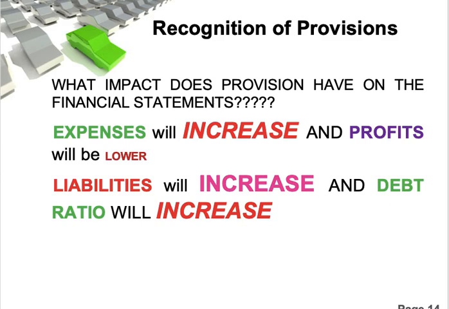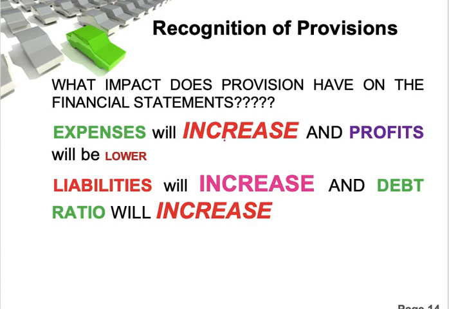Now, this is what I have explained. What is the impact to your financial statement? Because when you recognize a provision, as I explained on income smoothing just now, when you disclose it and account for it as a provision, the expenses will increase.